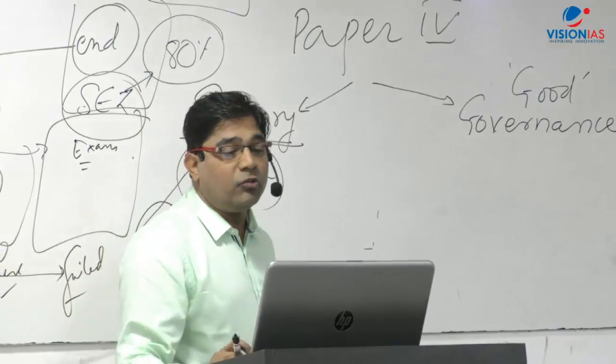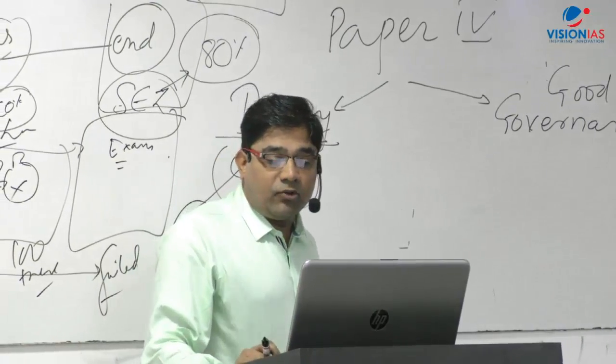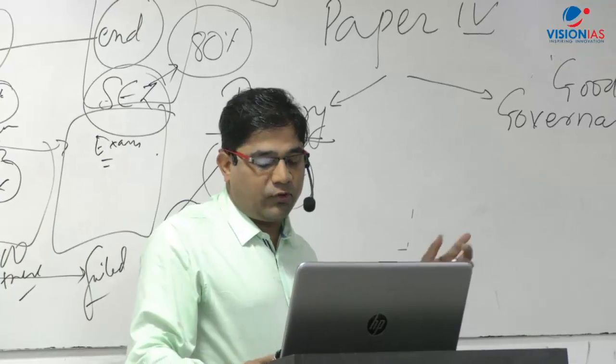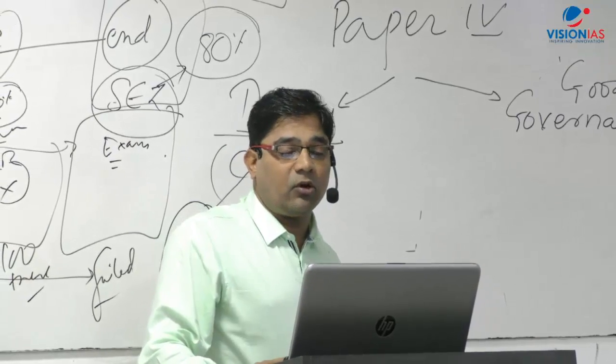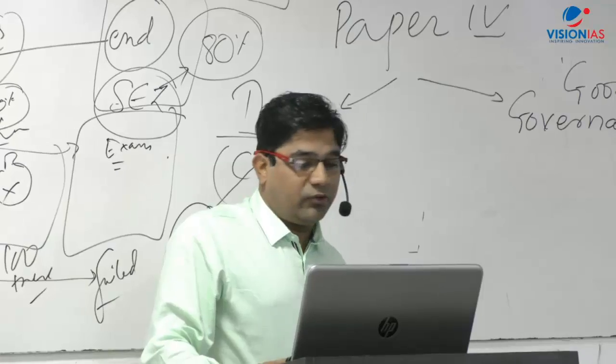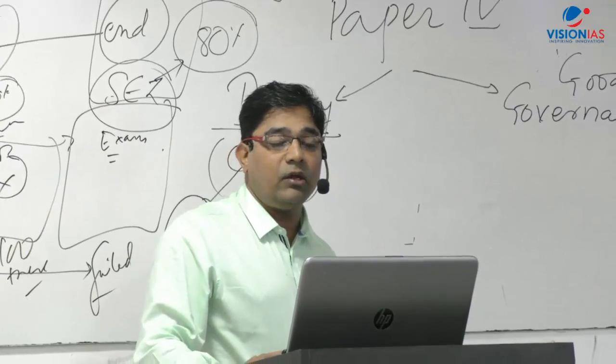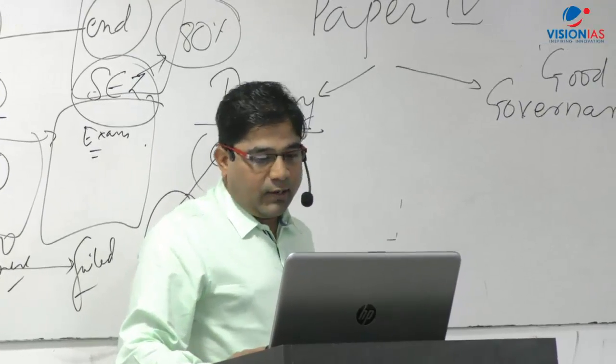Now, the second part is human values, lessons from the lives and teachings of great scholars, etc. This is ultimately about the determinants of ethics, because in the determinants of ethics, values come from family, society, educational institutions, great leaders, etc.